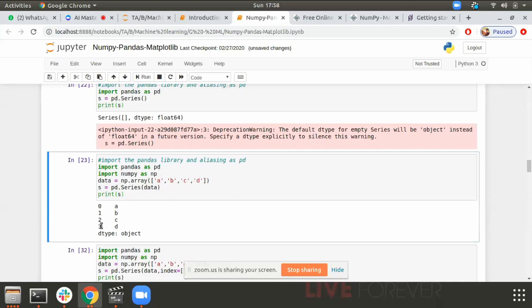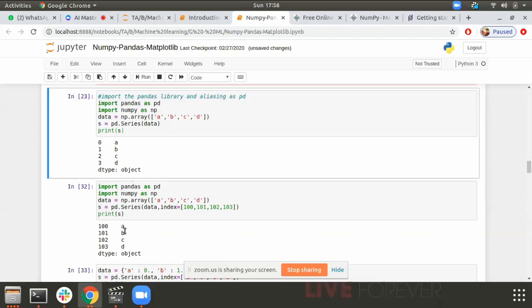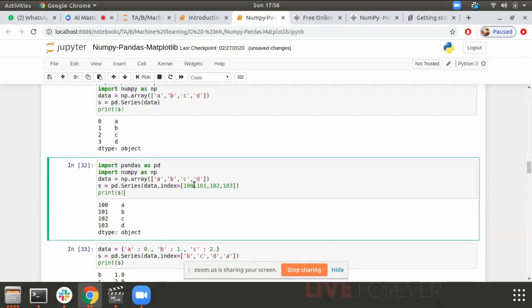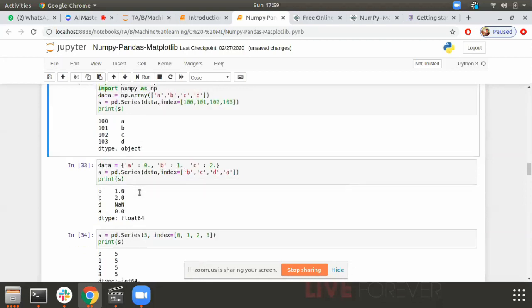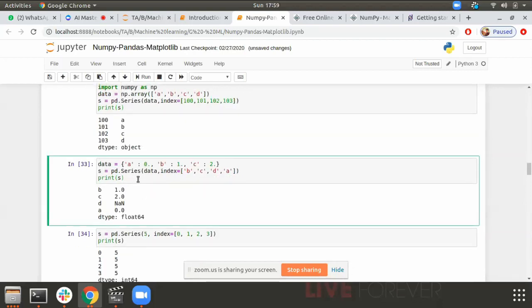This is my indexing 0, 1, 2, 3. The dtype is object. This is my content. Now what did I do? I gave it an index. It had a default index of 0, 1, 2, 3. Now I am giving it an index of 100, 101, 102, 103. So I'm giving it a customized index.